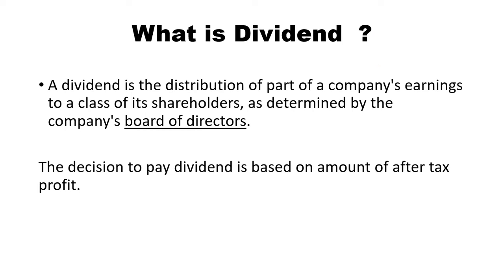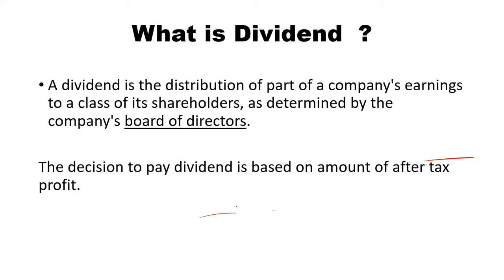How much dividend the company will give, how much portion of earnings will be distributed, is decided by the board of directors of the company. The decision to pay the dividend is based on the amount of after-tax profit. This point is most important: the after-tax profit will be distributed, not the EBIT directly.